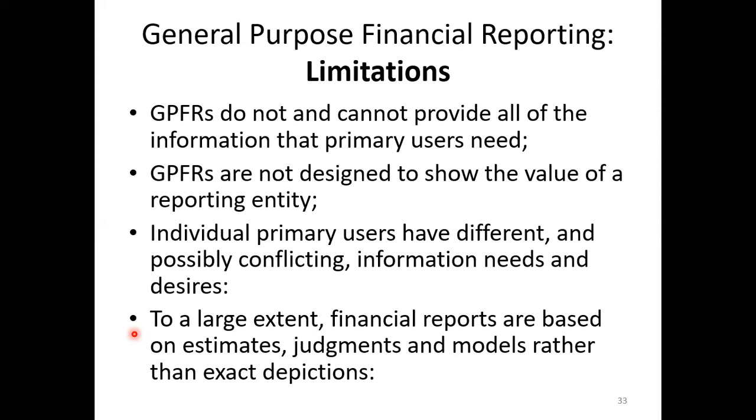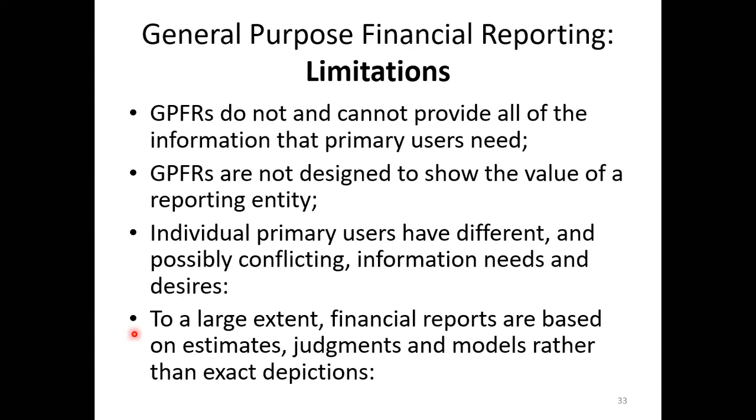For example, a company has a machine. The information we can find about the machine in the financial reporting is its book value, accumulated depreciation, and carrying value. That sort of information we can observe in the general purpose financial statement. But if you want to know the actual value, you can take it at the time of sale. At the time of sale of the machine, we can get the actual value.